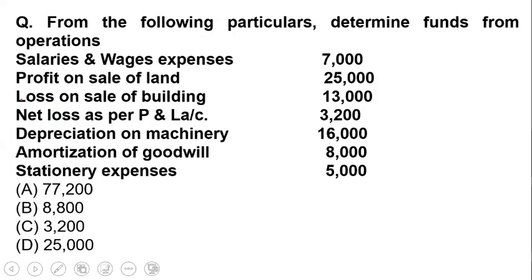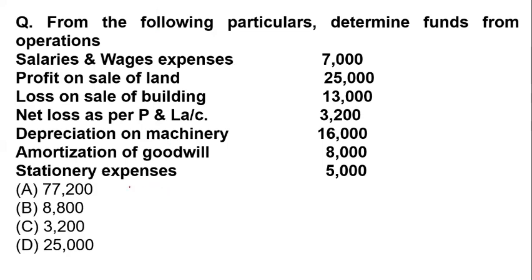Now the next question, which is on your screen, is really important. From the following particulars, determine the funds from operations. First of all, you have to know what the funds from operations are.